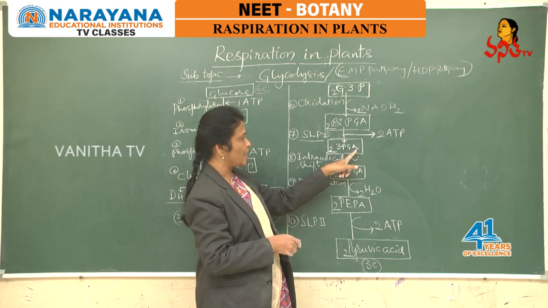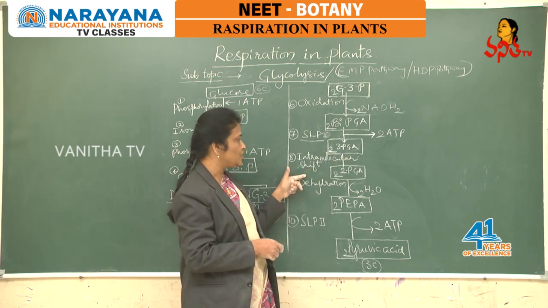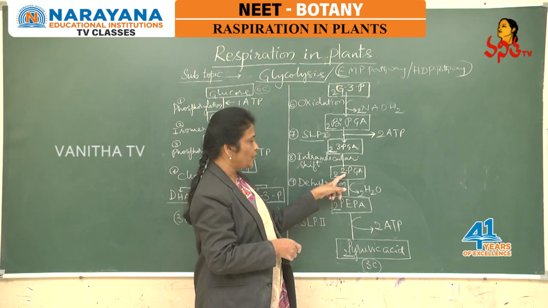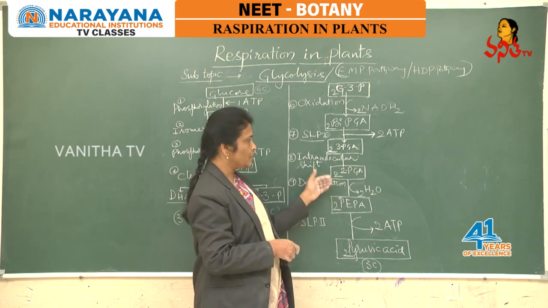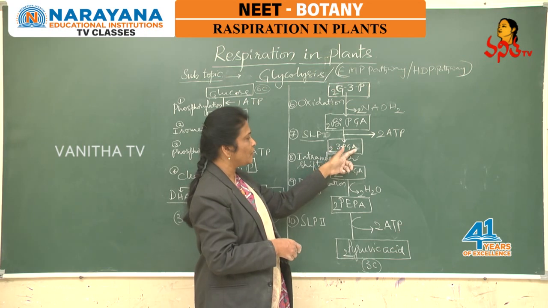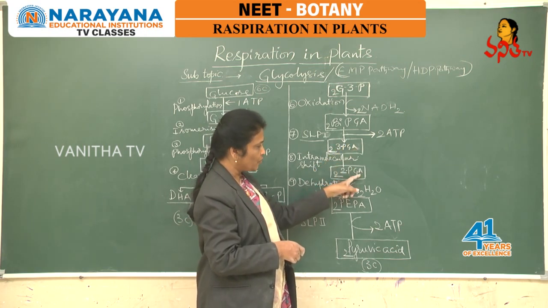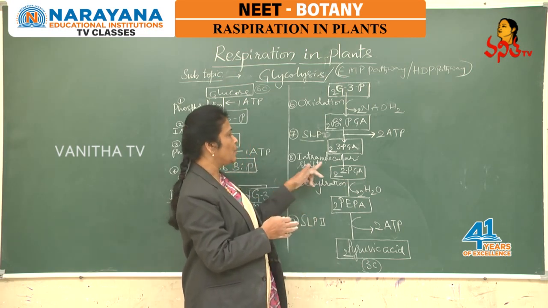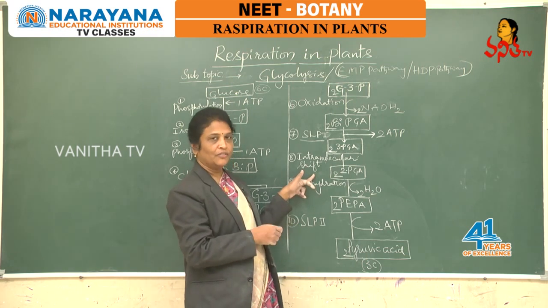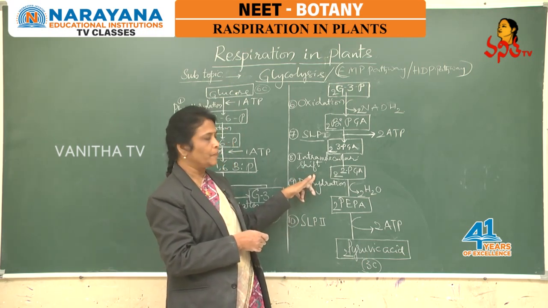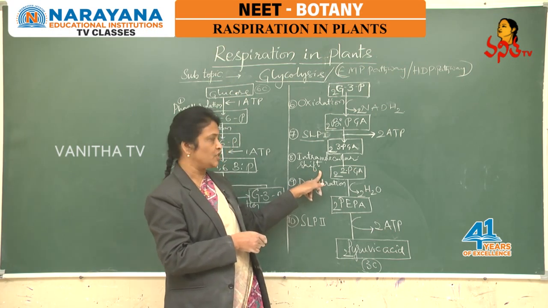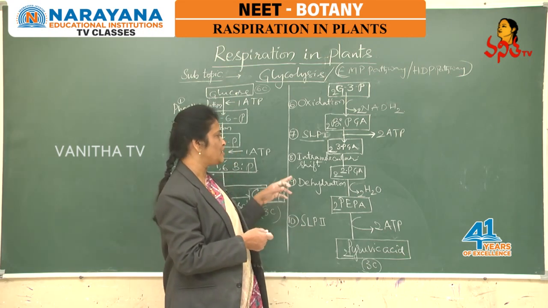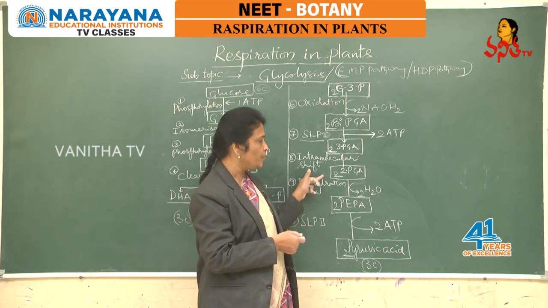Now the 2 molecules of 3-phosphoglyceric acid undergo an intramolecular shift, meaning the phosphate present on the 3rd carbon of phosphoglyceric acid is shifted to the 2nd carbon. So, the conversion of 3-phosphoglyceric acid into 2-phosphoglyceric acid is due to the shifting of phosphate within the molecule, known as an intramolecular shift. We may consider it a kind of isomerization, a positional isomerization, catalyzed by phosphoglyceromutase.